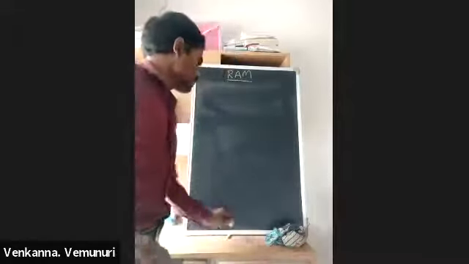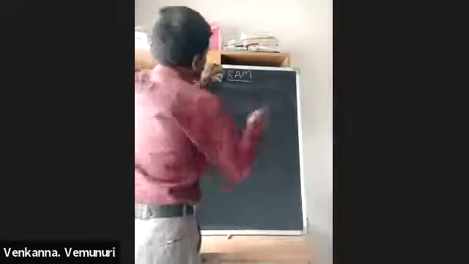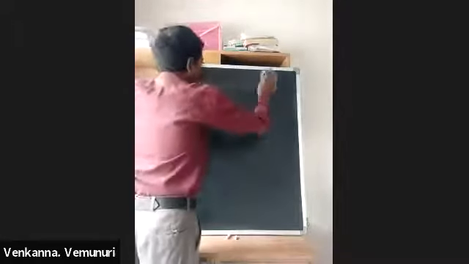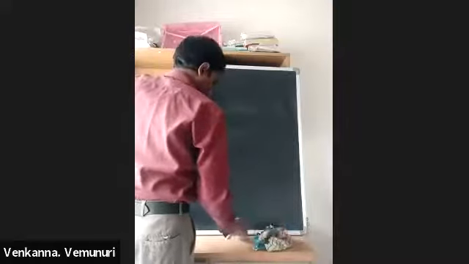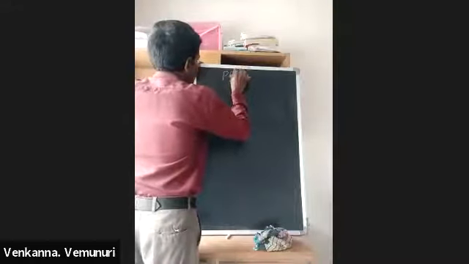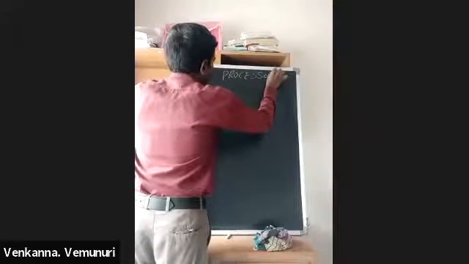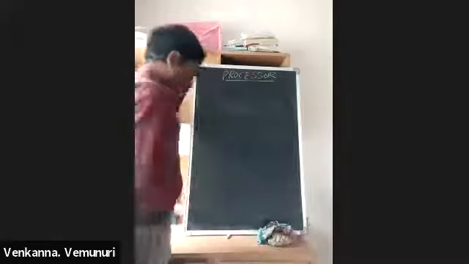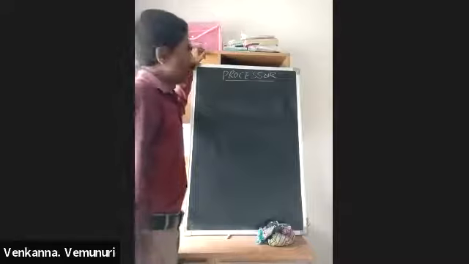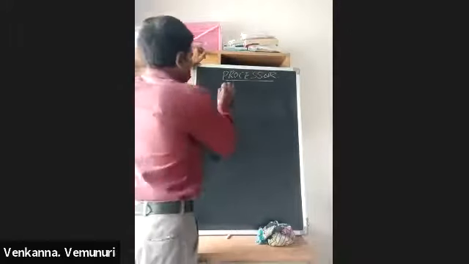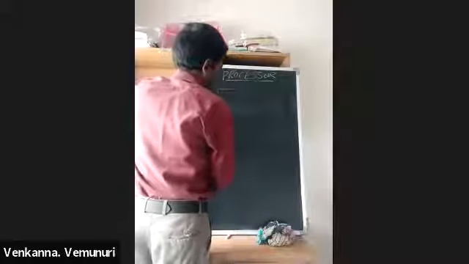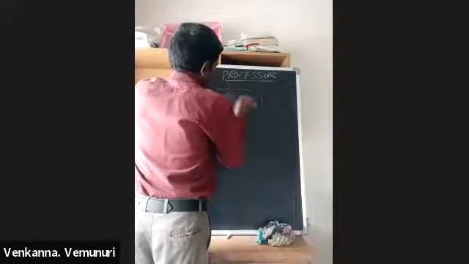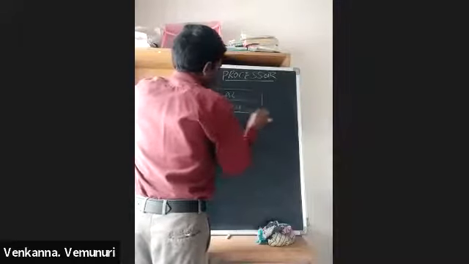Next topic is processor. Processor is the brain of the computer. This processor has mainly three sections. First one, arithmetic logic unit, another one is the control unit, and another one is the memory unit.